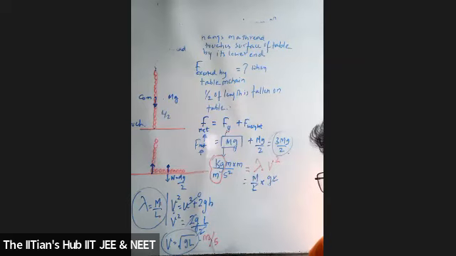Sir, can we find the force upthrust by using the formula like loss in potential energy is equal to gain in kinetic energy, which will be equal to the work done? Upthrust, loss in potential energy, and that is equal to gain in kinetic energy.